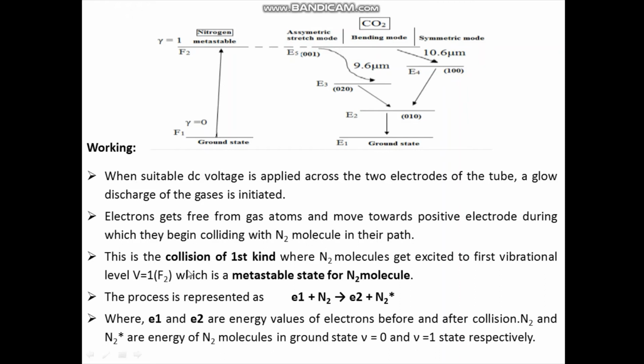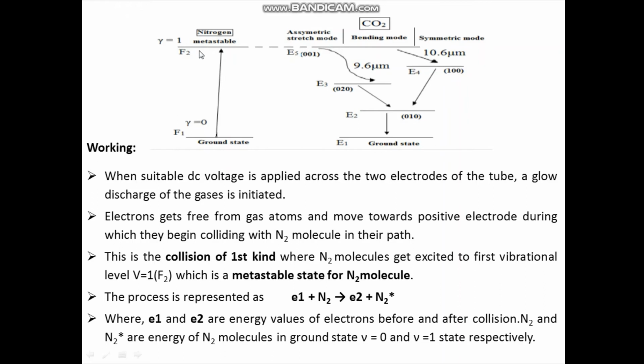Now this is the collision of first kind, where nitrogen molecules get excited to first vibrational level V equal to 1, that is to F2, which is a metastable state for nitrogen molecule.